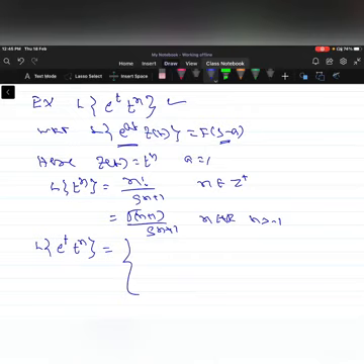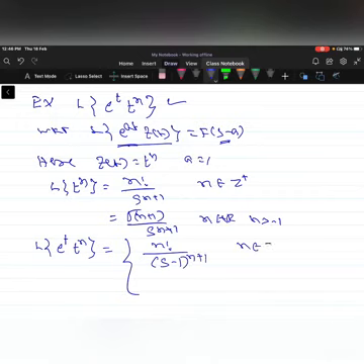So in the first case, when n belongs to positive integers, the Laplace transform of e power t into t power n by using the property can be written as n factorial by, in place of s, you take s minus 1, whole power n plus 1.